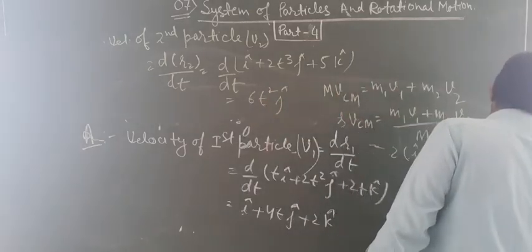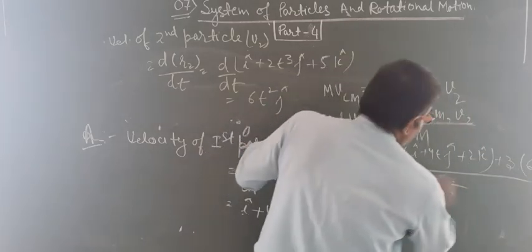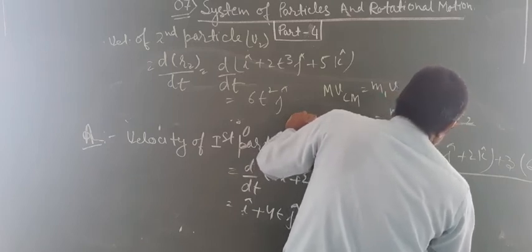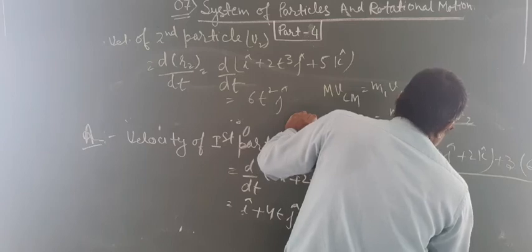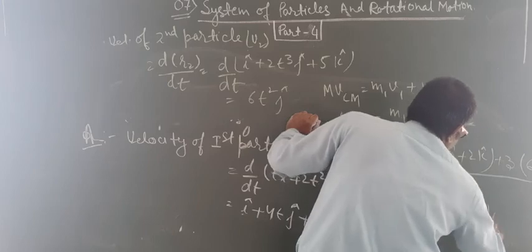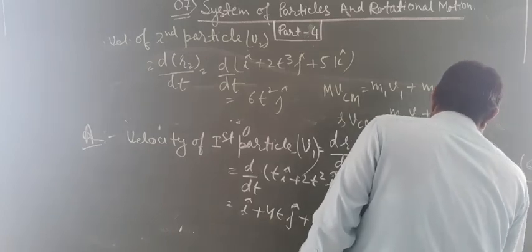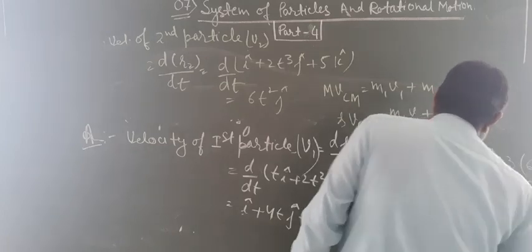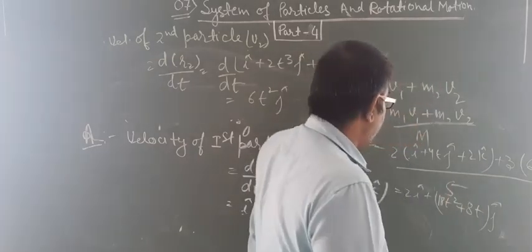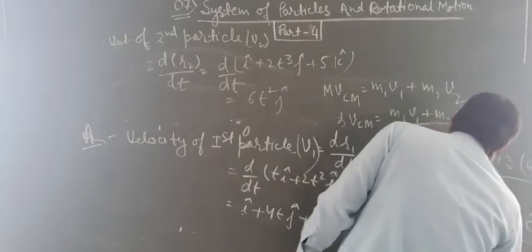6t square j cap, upon the total mass 5. So it can be written as 2 i cap plus (18t square plus 8t) j cap plus 4 k cap, divided by 5.